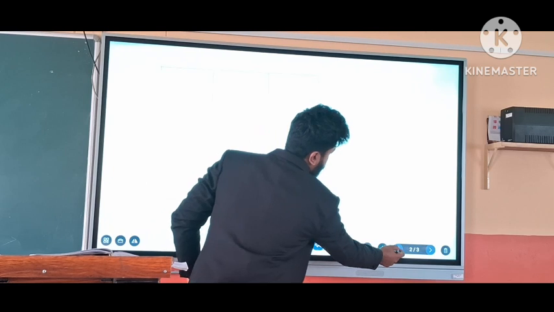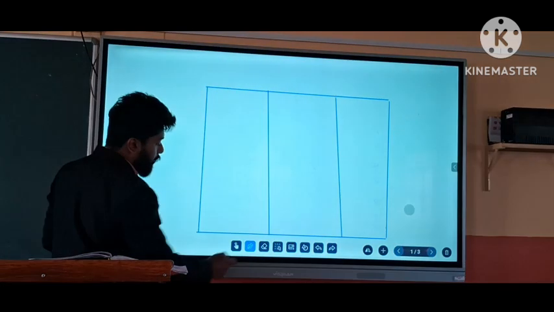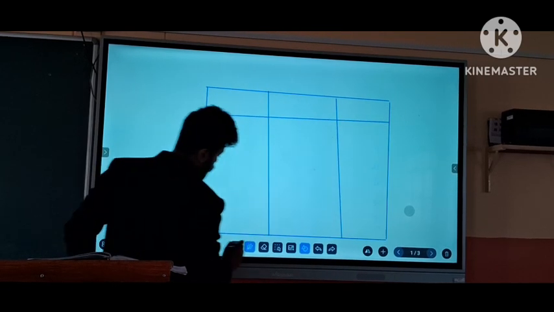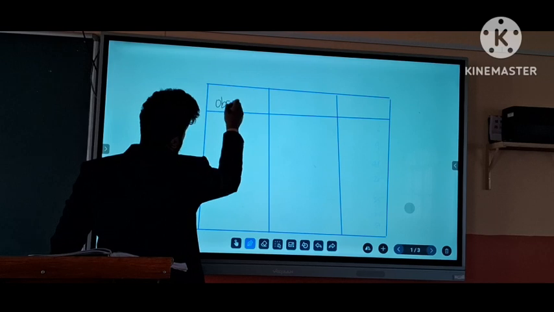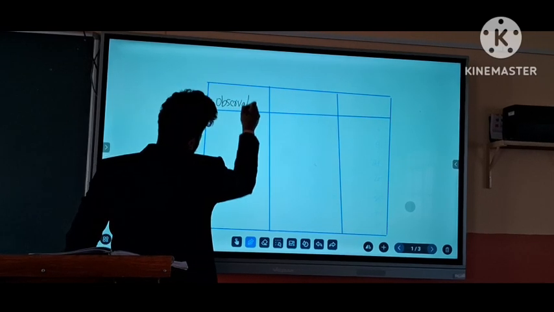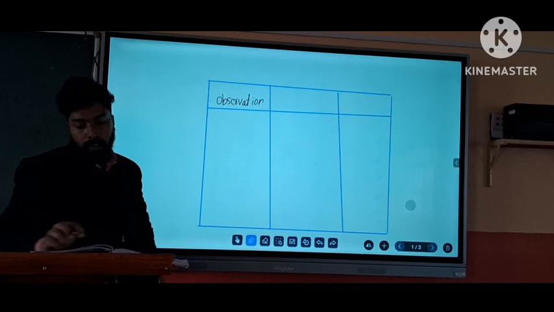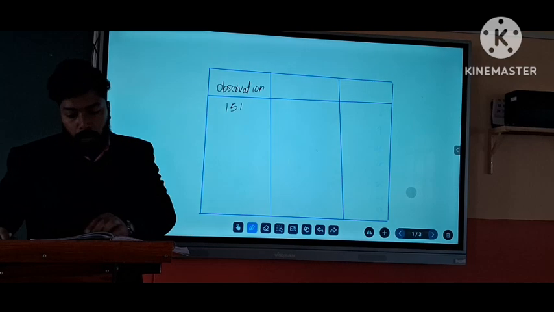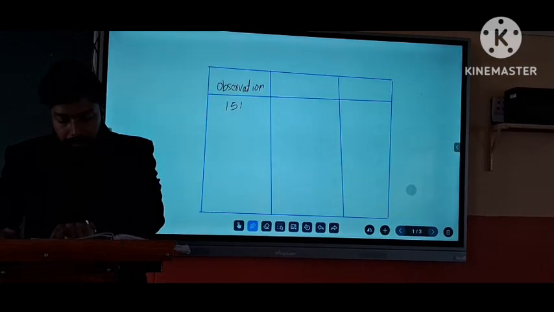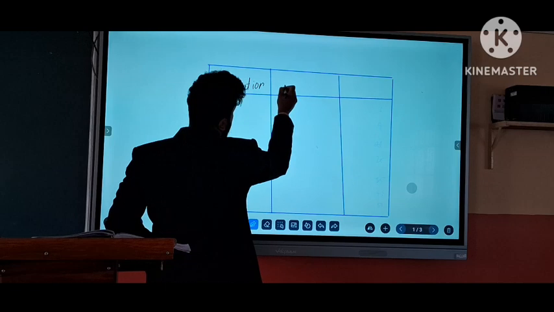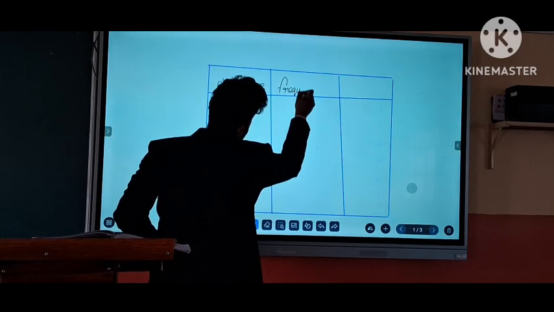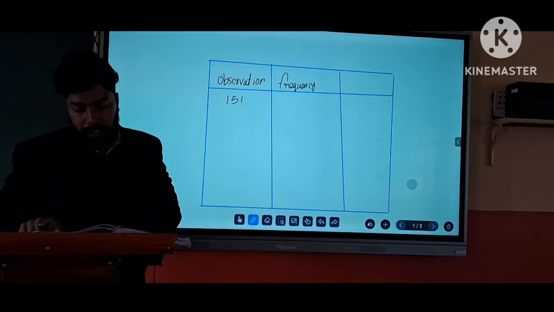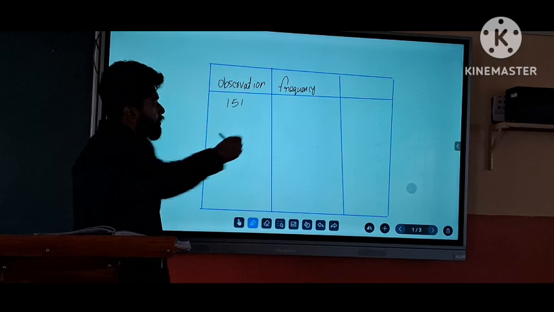First we write the table of observations. Which value will occur first? Yes, 151, the smallest value. Then 152 is there. How many times is 151 repeated? Yes, 151 is repeated 6 times.